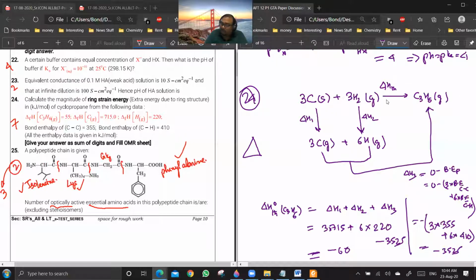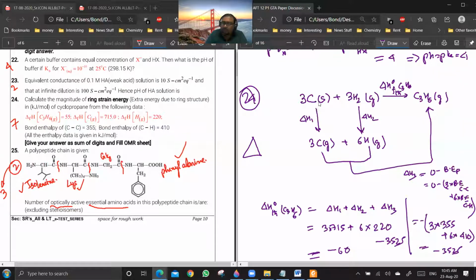Whatever be the delta H for this reaction will be the heat of formation of C3H6. Now this will be a theoretical heat of formation. Why? Because it is only considering the making and formation of bonds. It is not considering other factors. That is why the actual heat of formation will vary from the theoretical heat of formation.